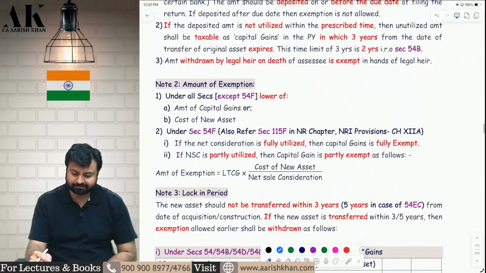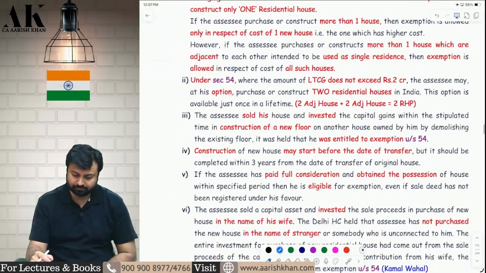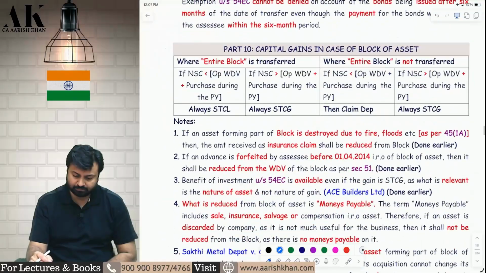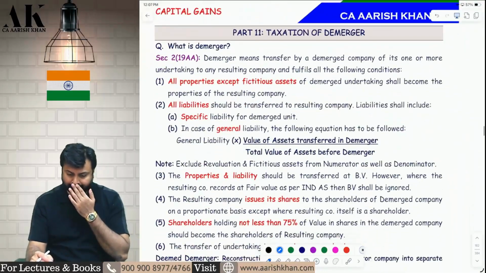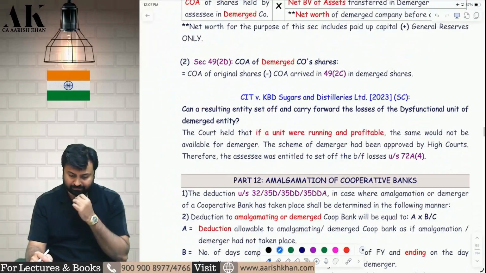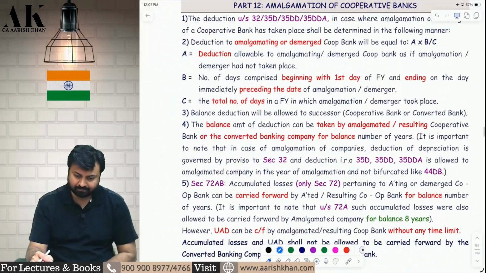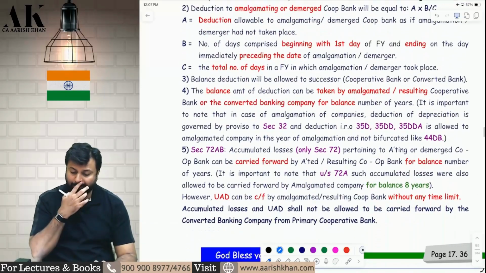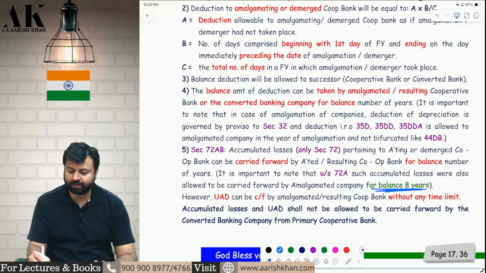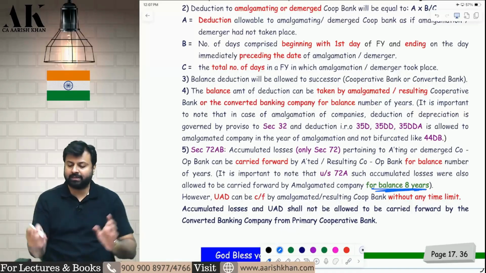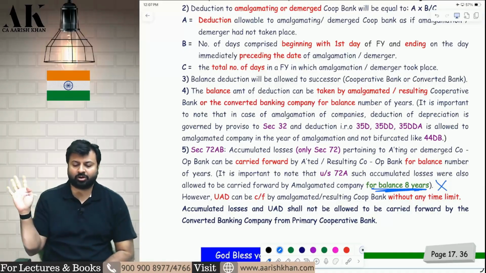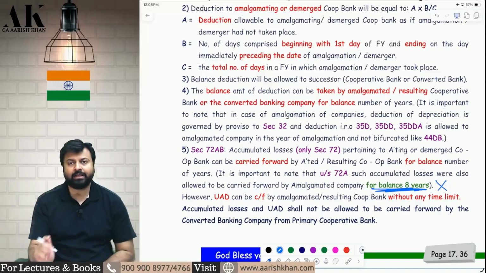Next amendment. In case of amalgamation of cooperative banks also, the losses can be carried forward now for the balance number of 8 years, not for another 8 years. Another 8 years is gone now. Another 8 years is not possible. It is only for the balance number of years.